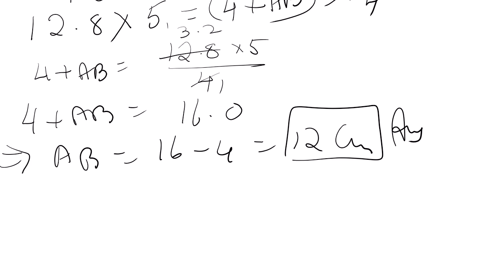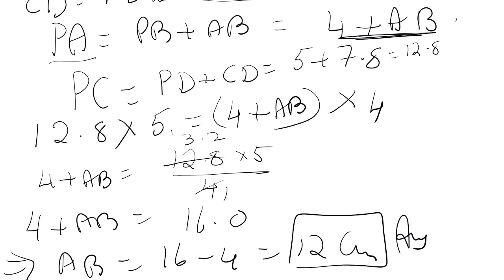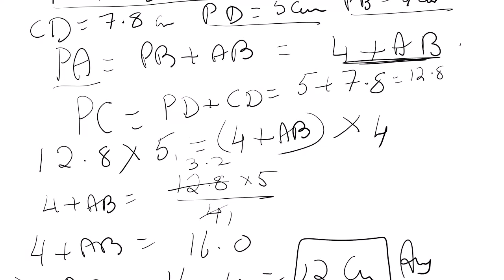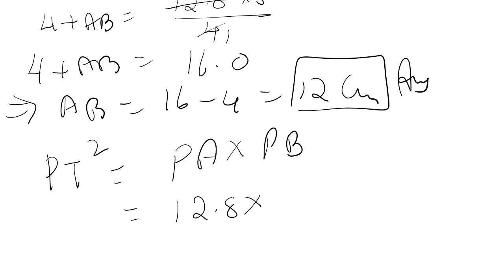Then we have to find PT. So we know PT square is equal to PA into PB. So that is equal to, PA is 12.8. Here we got, isn't it? PA is 12.8, right?